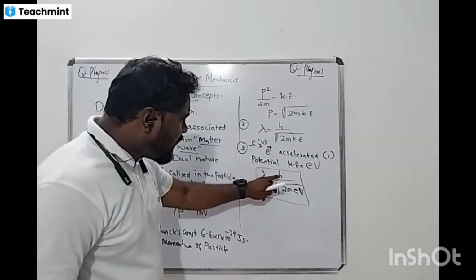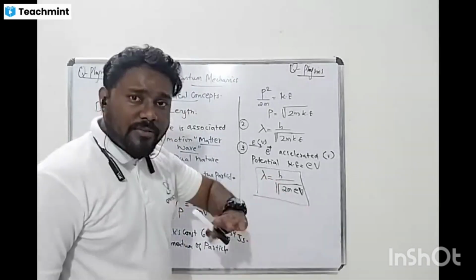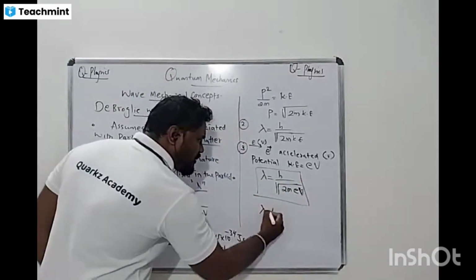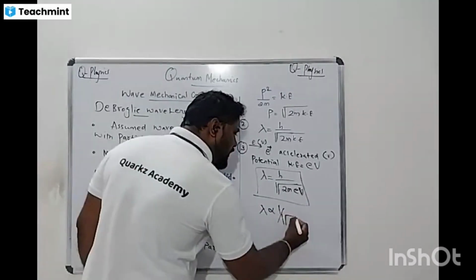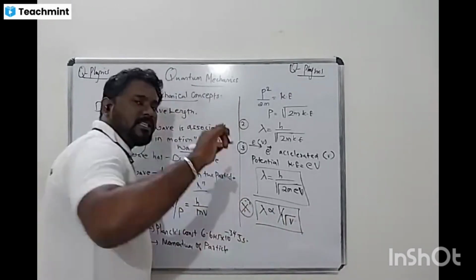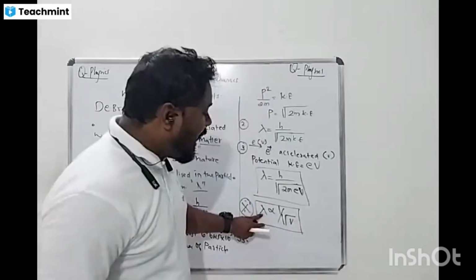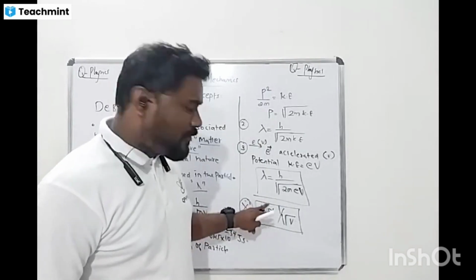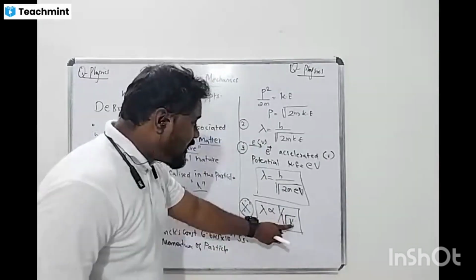Yes. So here, h is equal to a constant. 2me is also everything constant. What does it depend on? It is inversely proportional to what? Inversely proportional to root under the accelerated potential. This is a very important relation. So the higher the accelerated potential, what will lambda be? Lambda will decrease, because it is inversely proportional.